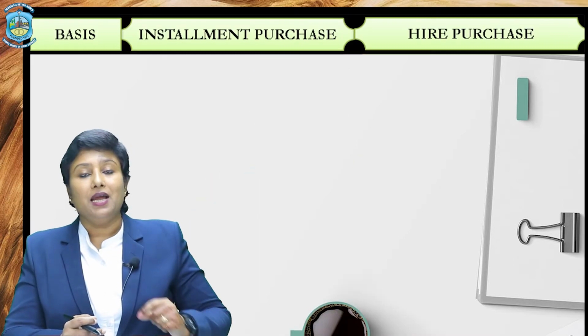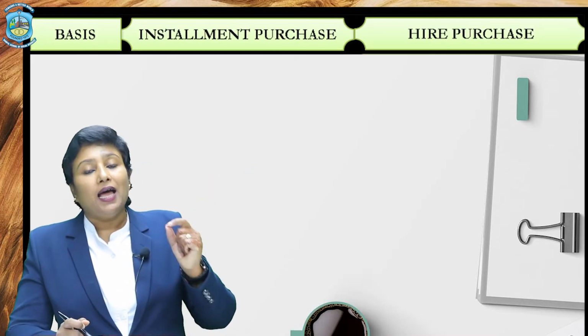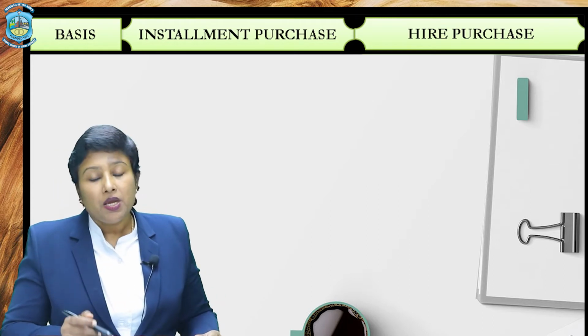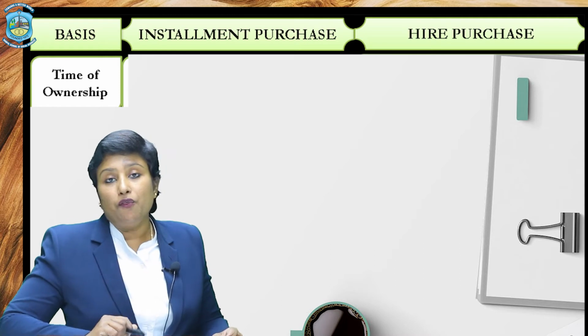This is going to make the accounting entries in the books of buyer as well as seller, as per this particular method, very easy to understand. All right, so let us go ahead with the difference between the hire purchase system and installment purchase system. I will differentiate it on the basis of certain criteria. The number one being the time of ownership.